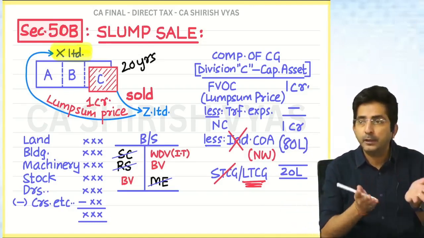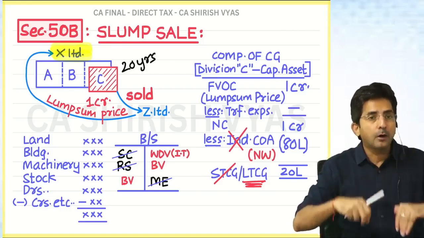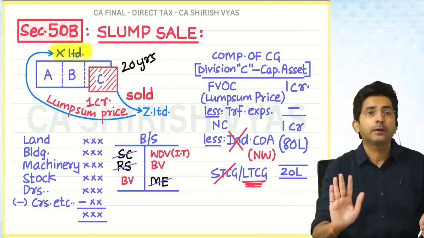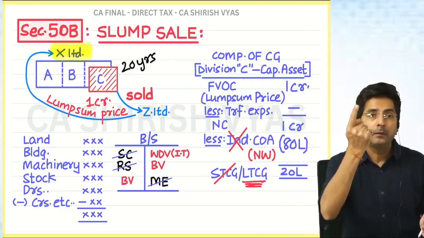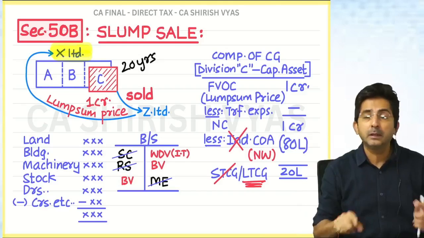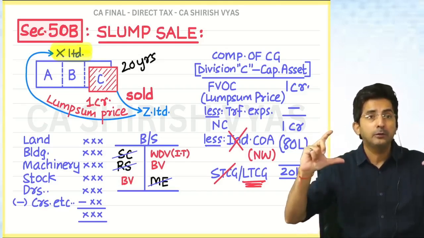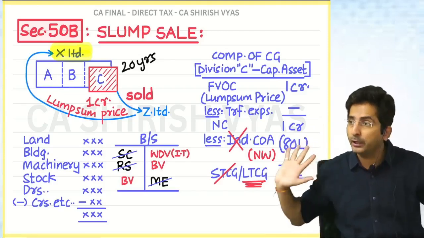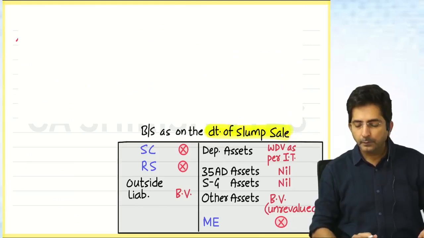The law says we don't want to see the revalued figure, neither the value going up nor going down. We will see the pure original value, unrevalued, untouched, historical value.